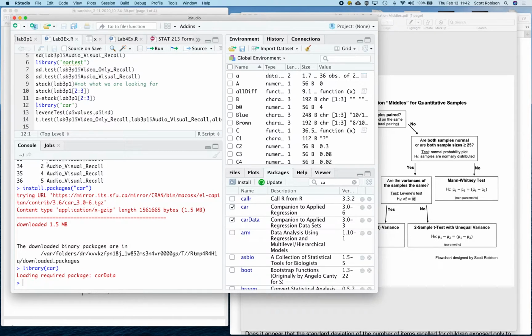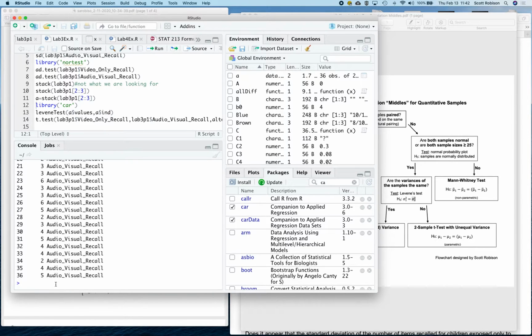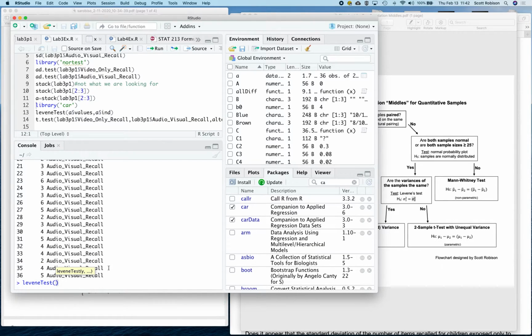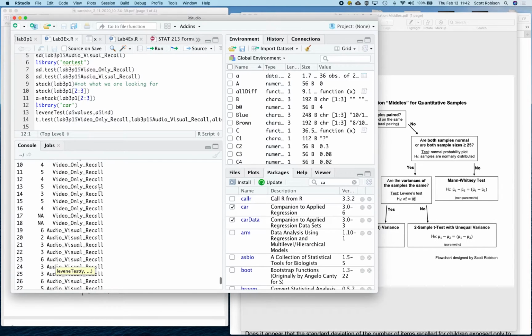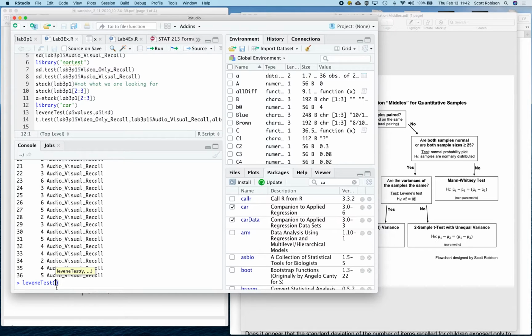Now that I've got the data in a stacked format, meaning the numbers are all in one column and where they came from is in another column, under the car package there is a command called leveneTest. In leveneTest, I am going to reference this stacked column that I called A, and I'm going to say A$ these were the values, and then comma A$ where they came from.